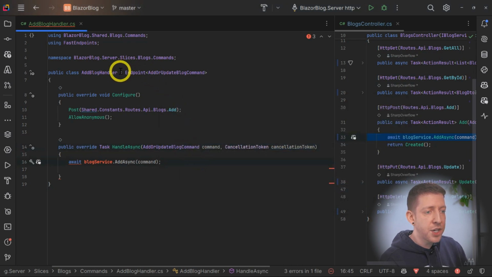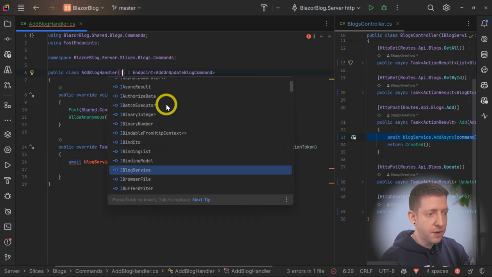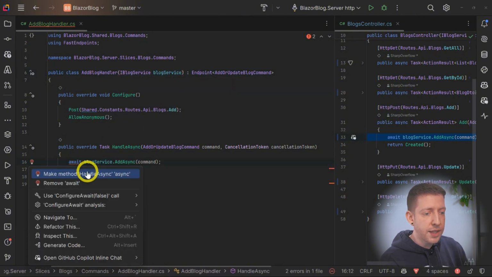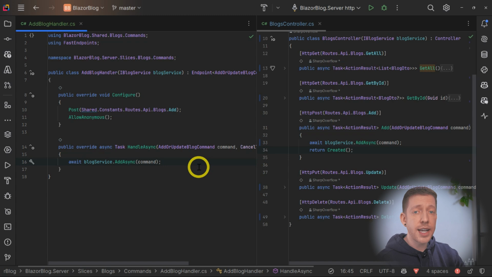And so let's inject our blog service. So I'm going to say IBlogService, and then we will make this async, and then just like in our controller, we'll need to return created, but we'll come back to that in a moment.